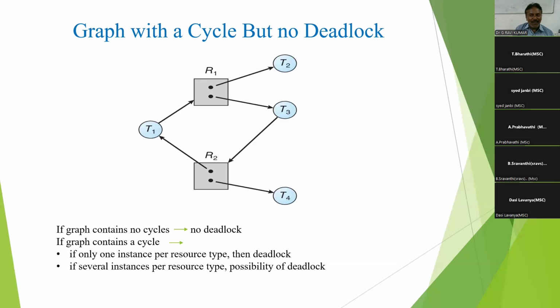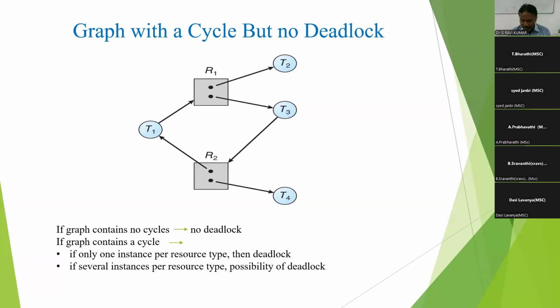What is meant by a resource allocation graph, and how do we find the deadlock situation? If a cycle is there with single instances, deadlock. With multiple instances, possible deadlock. But here a cycle is there, but no deadlock. This is the example. Today in class, we have learned the deadlock definition, deadlock necessary conditions, and the resource allocation graph. This is a very, very important question.